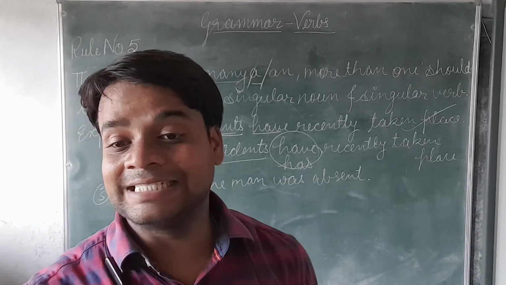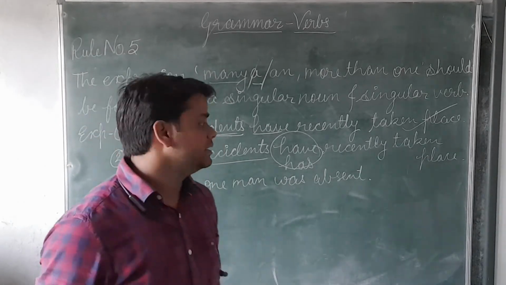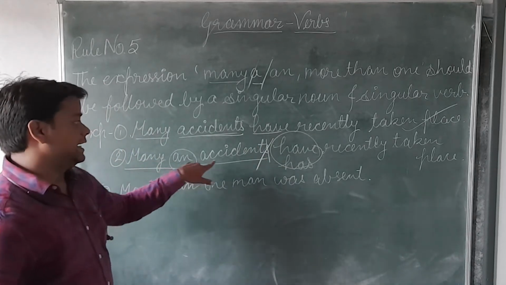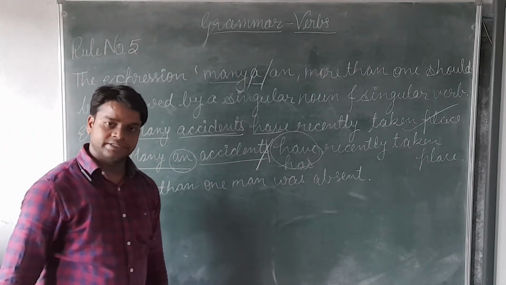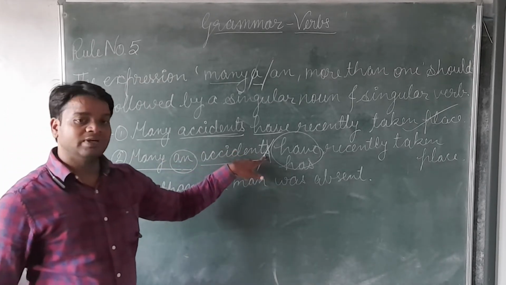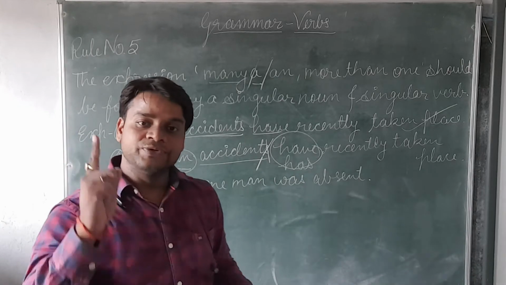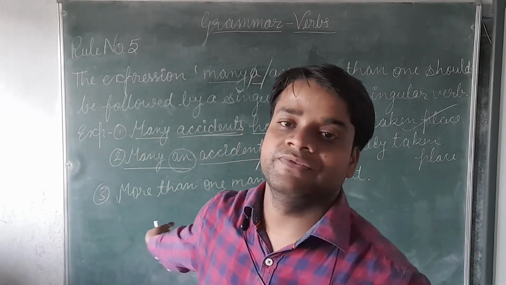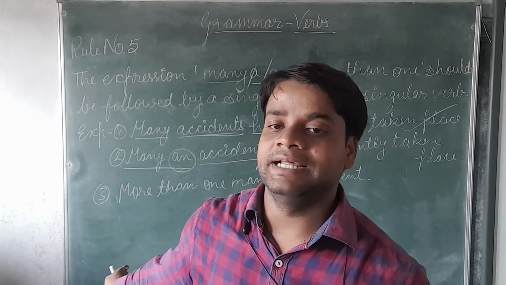This S will not be there. Many an accident has. Got it? When the article "an" is there, S will not be there, because "an" is used for one and "accidents" is plural. So there we will use "accident", not "accidents".